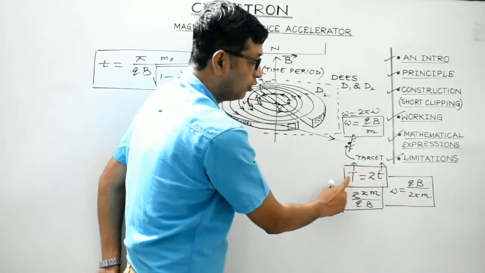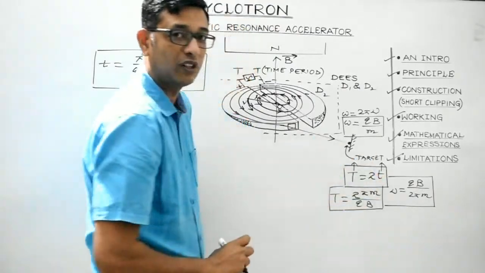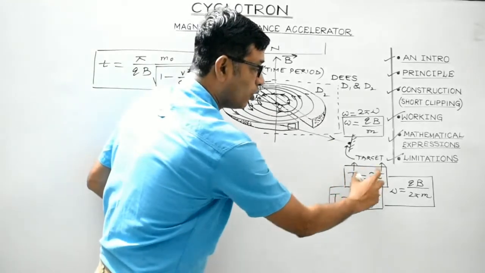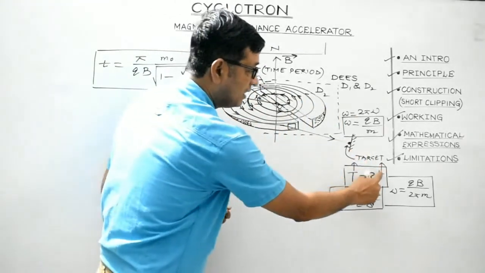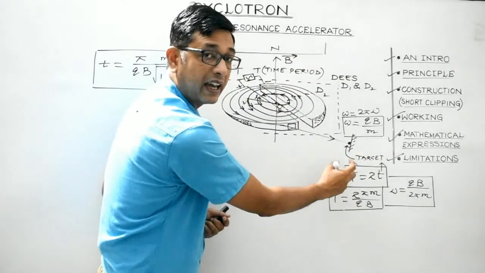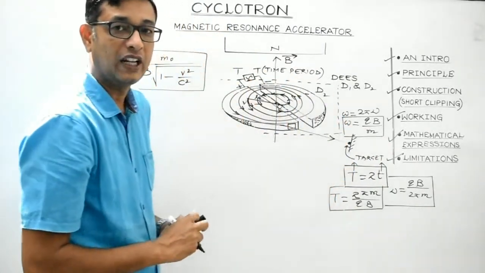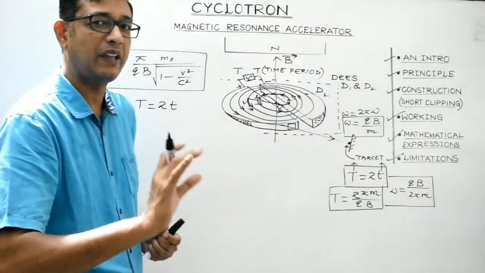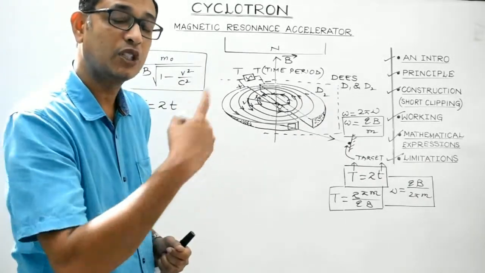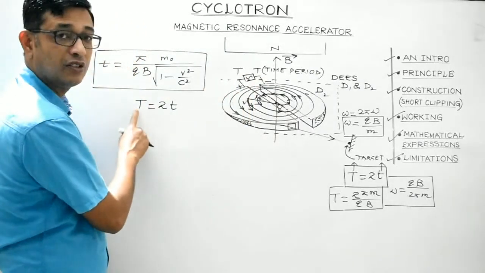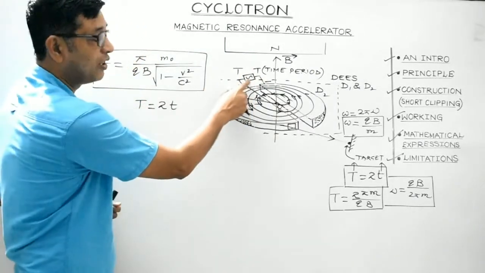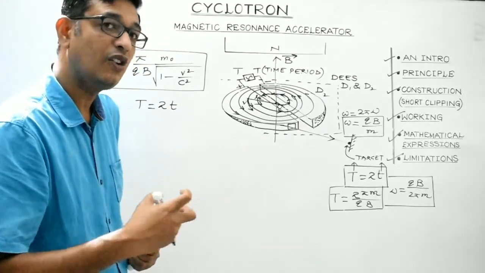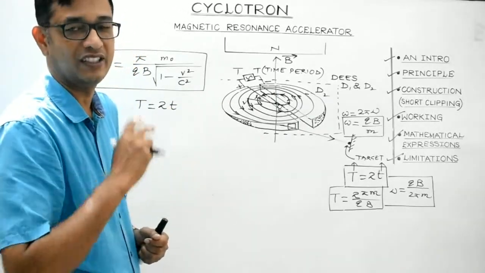So the relationship capital T is equal to twice small t will not hold valid. So that this relationship always holds valid, as t varies, the capital T can also be varied, so that the relationship capital T equals twice small t always remains the same. That is possible only by varying the time period of the high tension oscillator, or by changing the frequency or the time period of the high frequency oscillator.